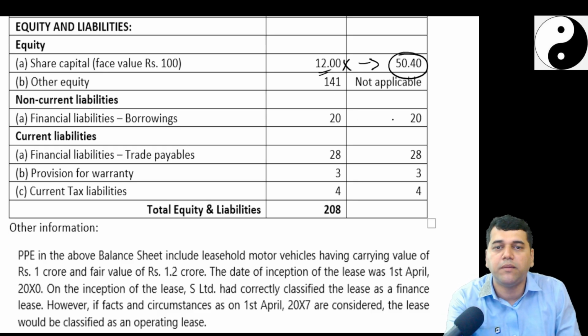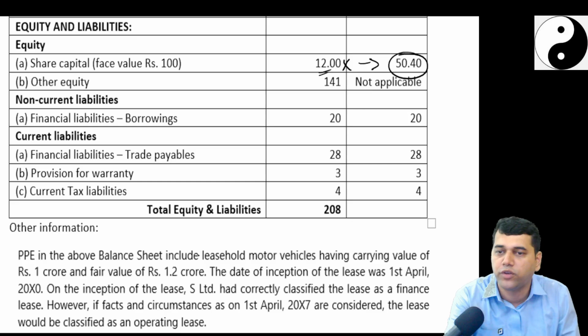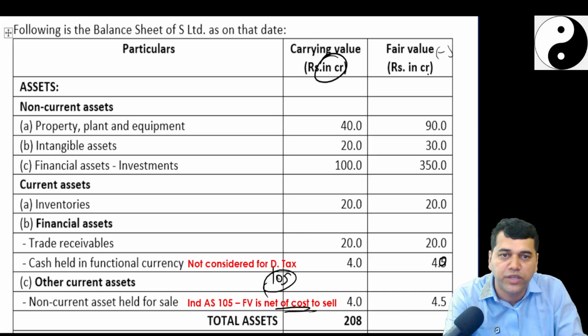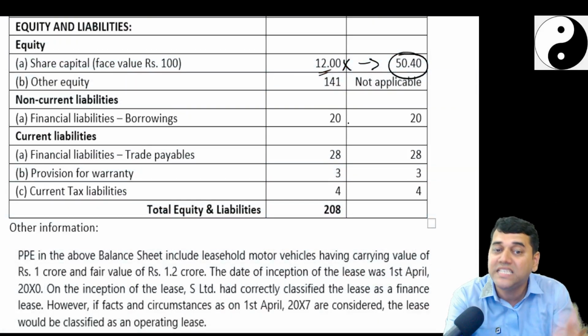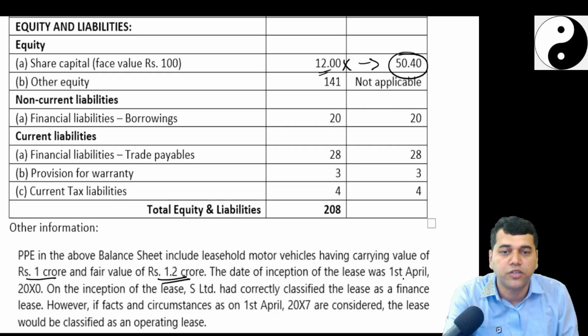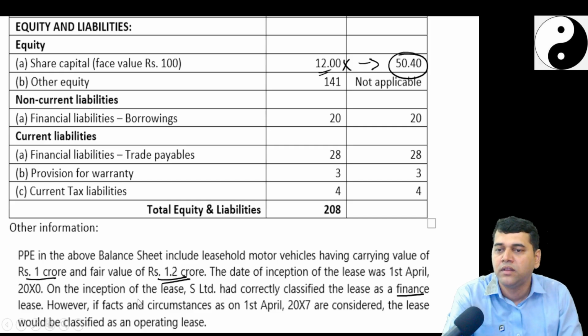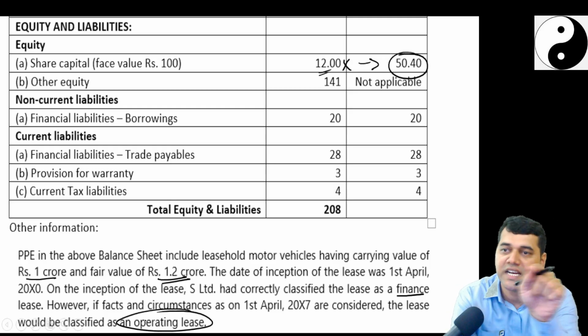Now, financial liability borrowings, financial liability trade payables, and so on. PPE in the above balance sheet includes a leasehold motor vehicle. That means the PPE shown here has some leased asset with a carrying value of 1 crore and a fair value of 1.2 crores. The date of inception of the lease was 1st April. On the inception of the lease, they correctly classified it as a finance lease. That means I want to buy it. However, if the facts and circumstances were considered, this should have been classified as an operating lease.